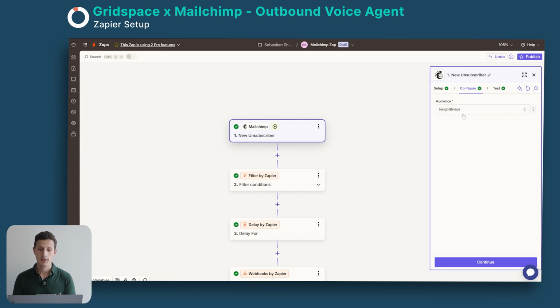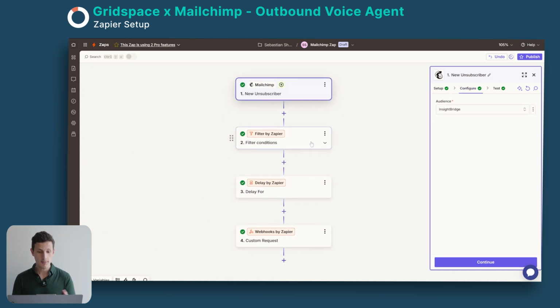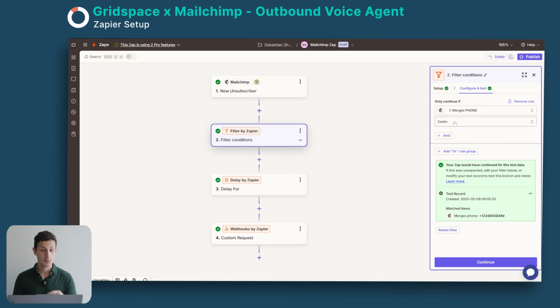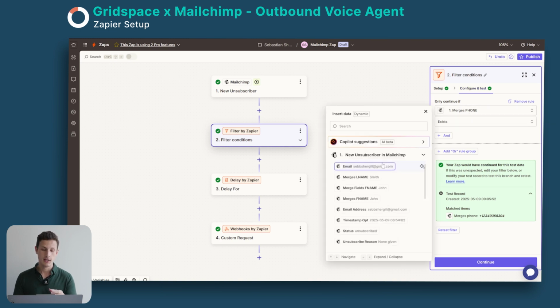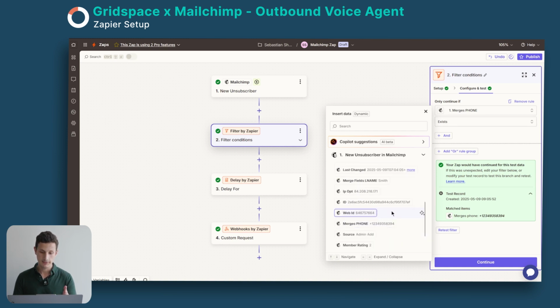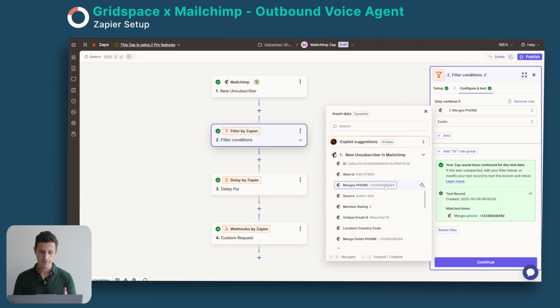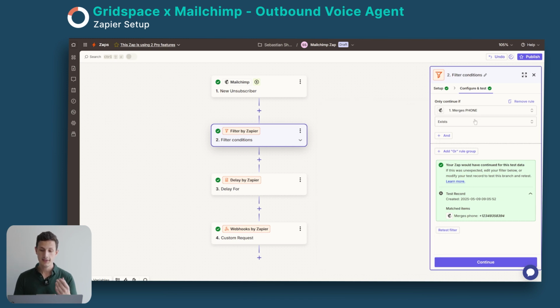And then we configure which audience we are connected to, our account there, which is the InsightBright audience. Once someone unsubscribes, we then filter, because we first check if they have a phone number existing. We don't want to run this if they don't have a phone number in their profile. If they have a phone number, which is one of the fields we chose from Mailchimp, checking this field right here, then it will continue. If not, then it won't.